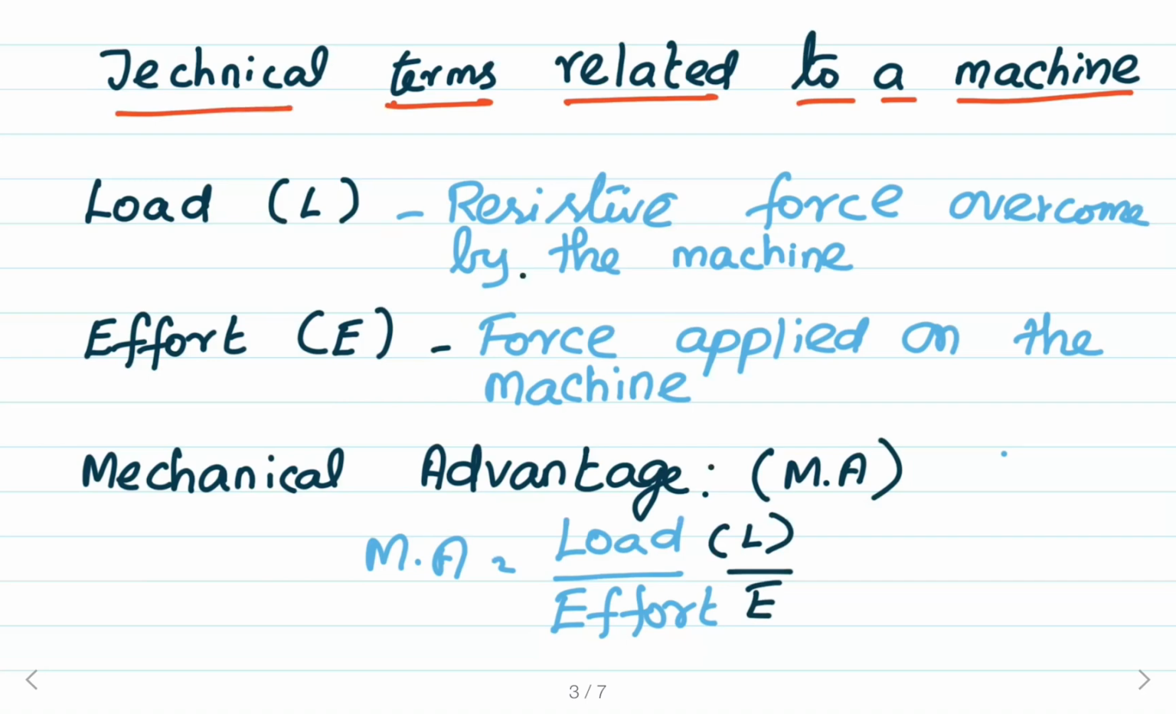Now, the value of the mechanical advantage will decide the function of the machine. Already we have discussed the functions of the machine. So, now we discuss the value of the mechanical advantage. We have studied that the expression for mechanical advantage is: mechanical advantage is equal to load by effort. It is the ratio between load and effort.